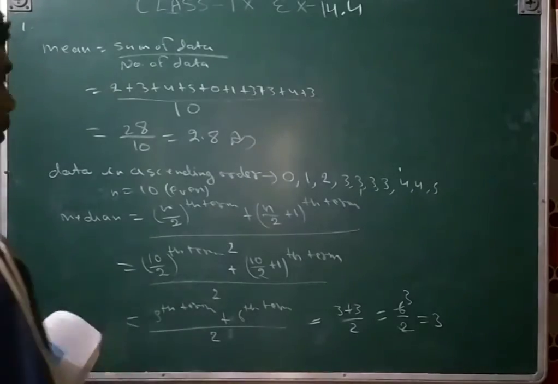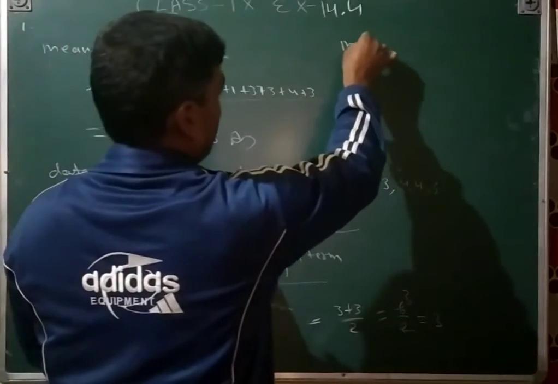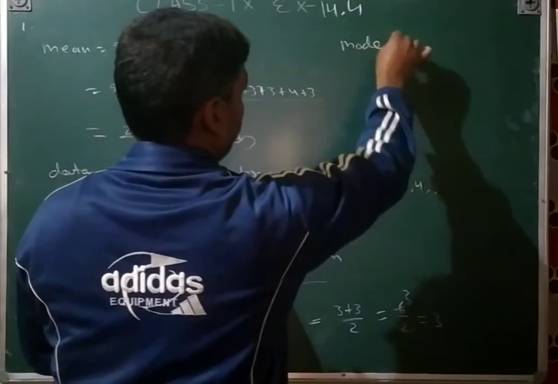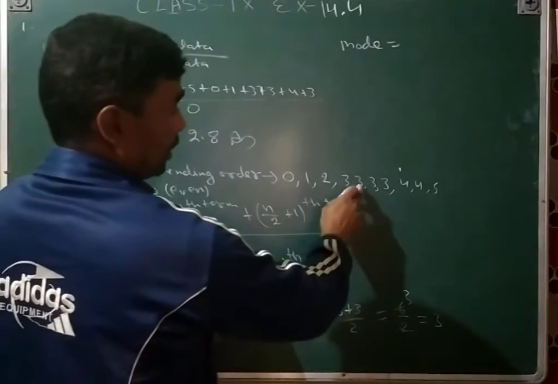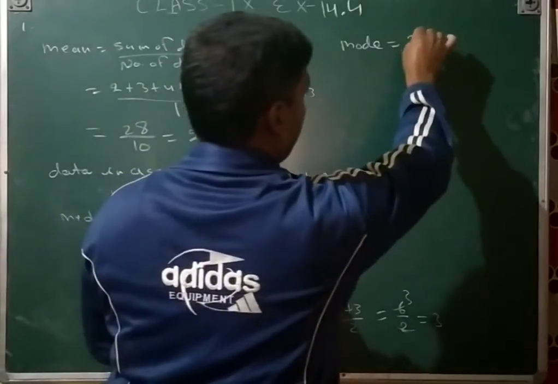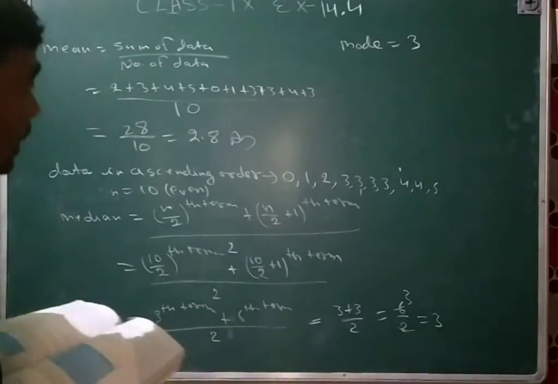And then mode. Mode is very easy. For mode, see the most frequency. 3 is the most frequent. So that is the mode. Okay.